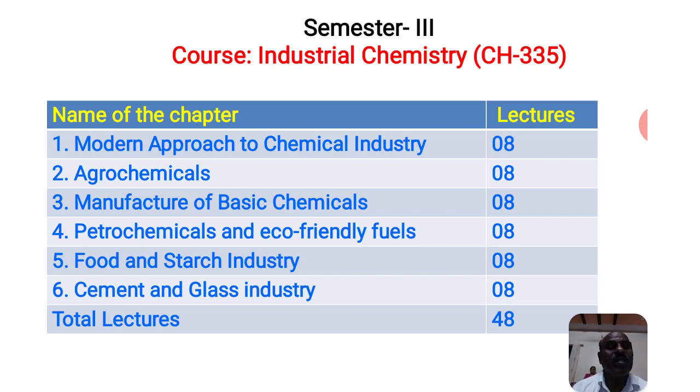So you remember that R&D is a very key department. In each and every industry, if R&D is more powerful, that industry is more powerful. So we will also study the role of R&D.